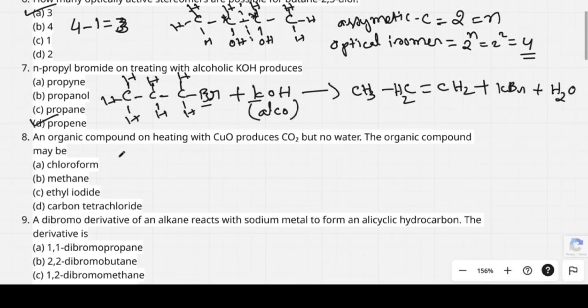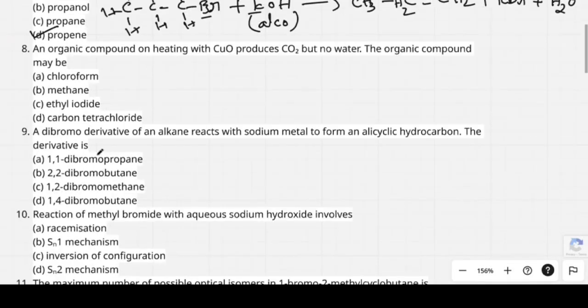Next, I go to question number 8. An organic compound on heating with cuprous oxide produces carbon dioxide but no water. The organic compound is. Already we know that any organic compound when heated with cuprous oxide, if it contains carbon, carbon is oxidized to carbon dioxide. If hydrogen is there, it will be converted into water. But in this case, I am getting only carbon dioxide. I mean this organic compound contains only carbon.